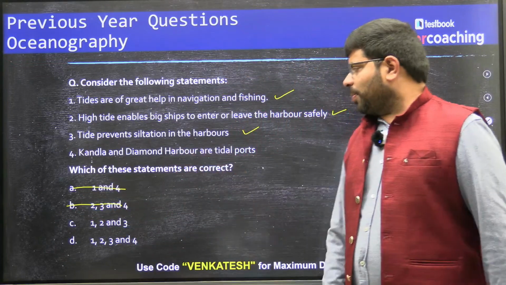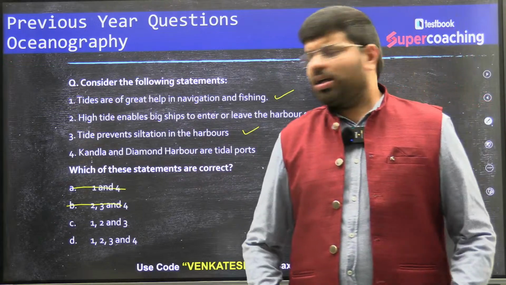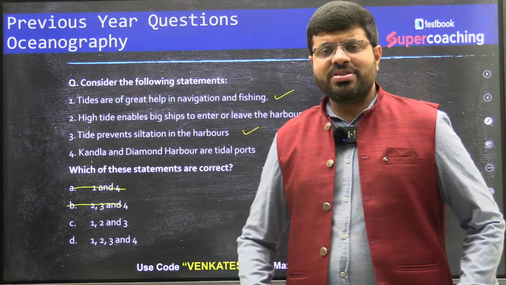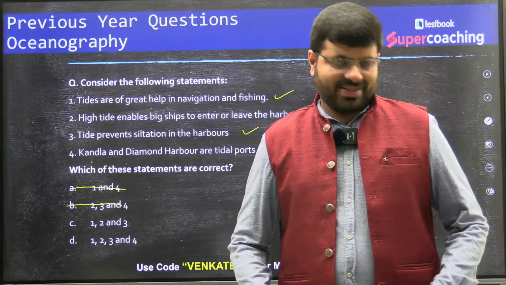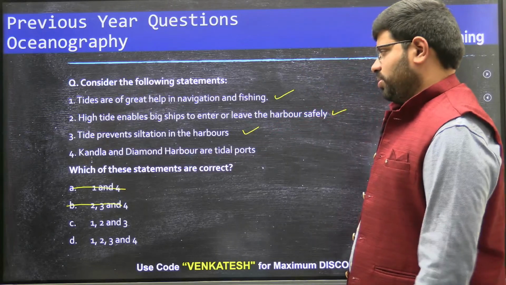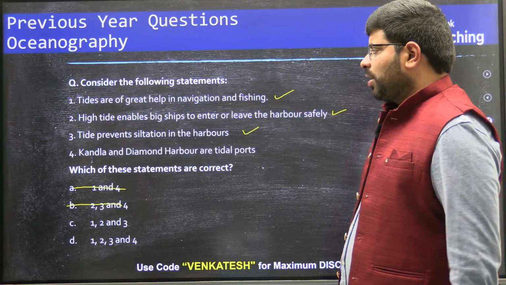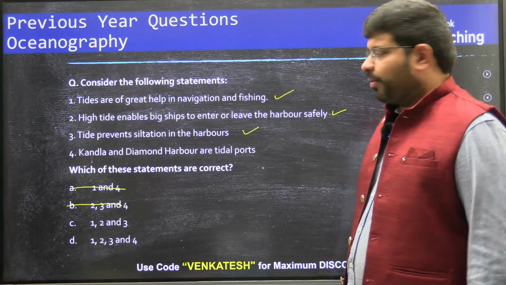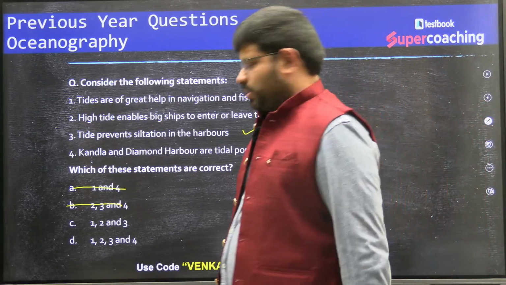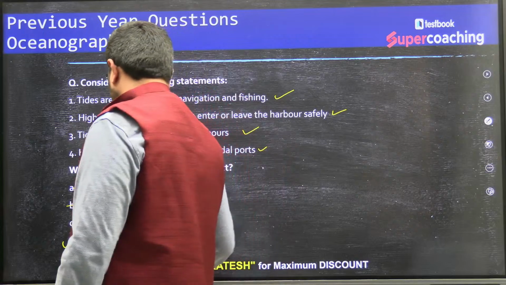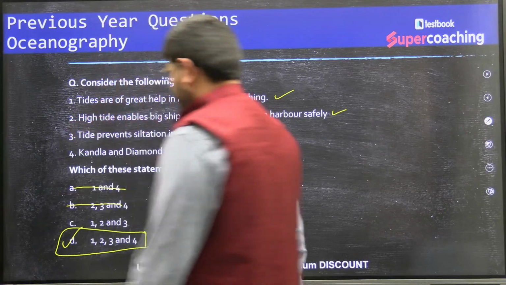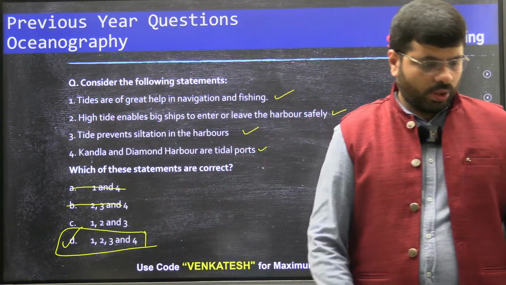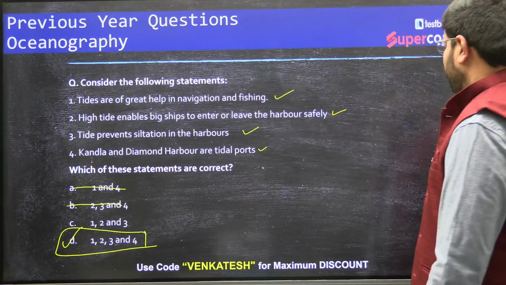Kandla and Diamond Harbour are tidal ports. Kandla and Diamond Harbour are the tidal ports? Definitely yes, they are the tidal ports. In fact, the Kandla port and the Diamond Harbour port, Kolkata, both are tidal ports. Answer is D, 1, 2, 3, 4. 1, 2, 3, 4. Right.